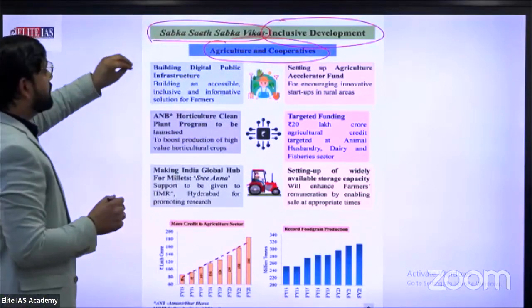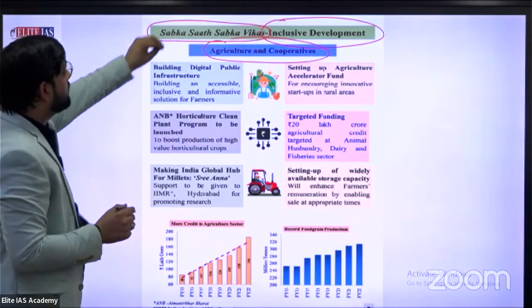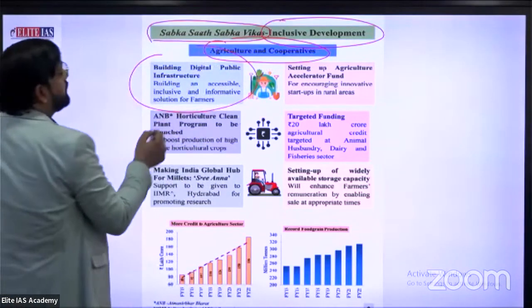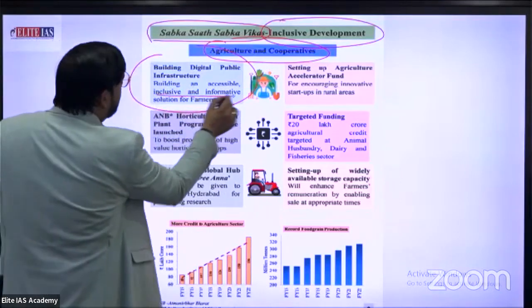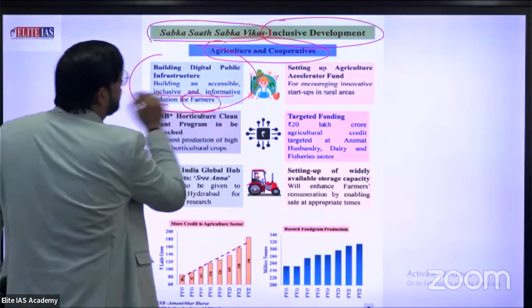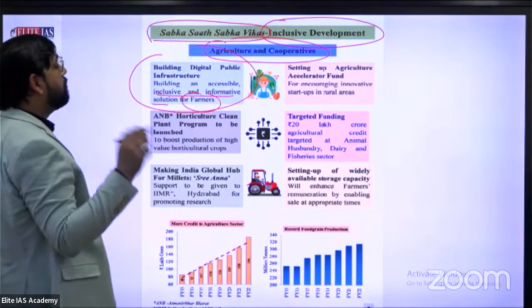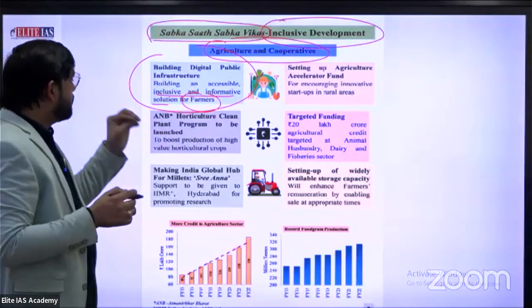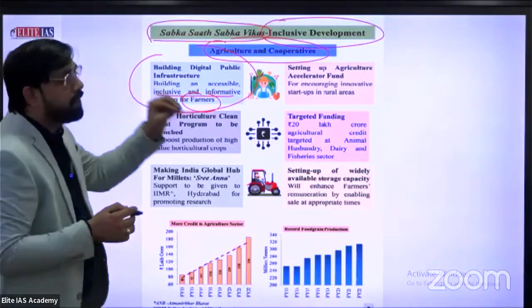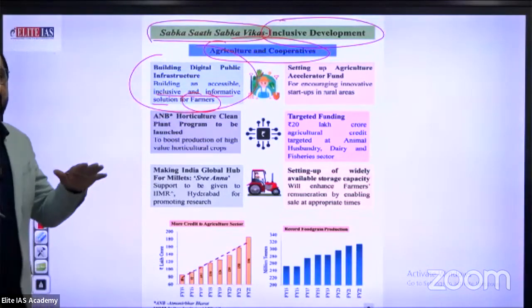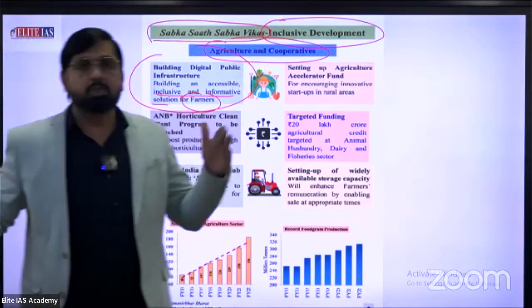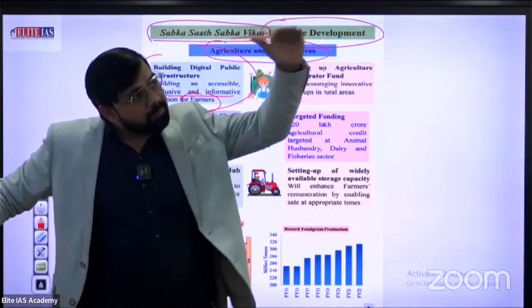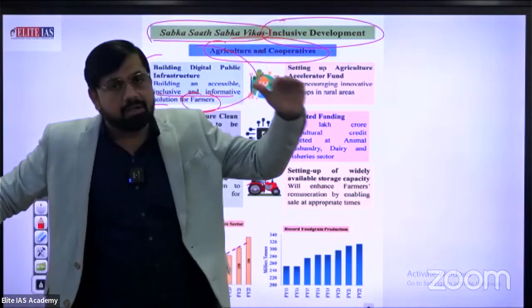In the agriculture sector, government has especially targeted building digital public infrastructure as an accessible, inclusive, informative solution for farmers. Why is government building digital public infrastructure for farmers? Because, as you know very well, the Indian farming system is totally based on the traditional way, with the same pattern of farming year on year.